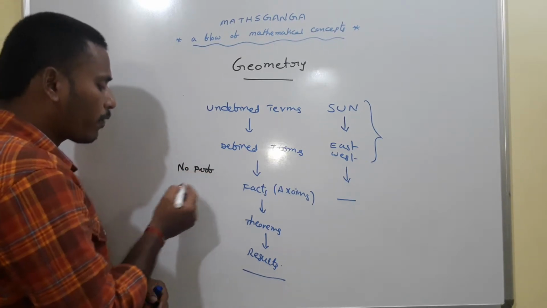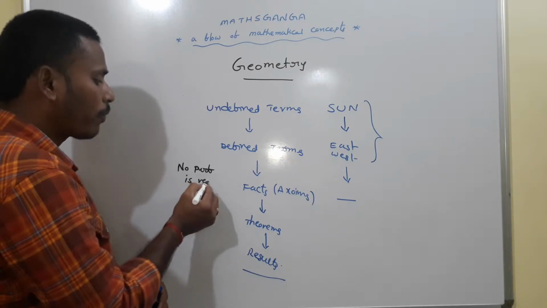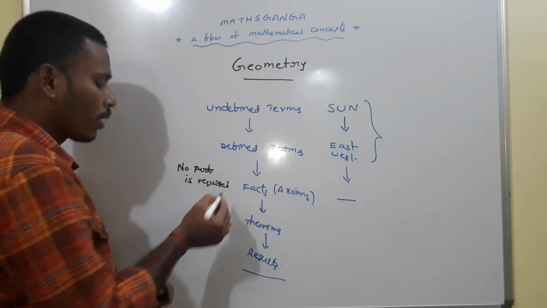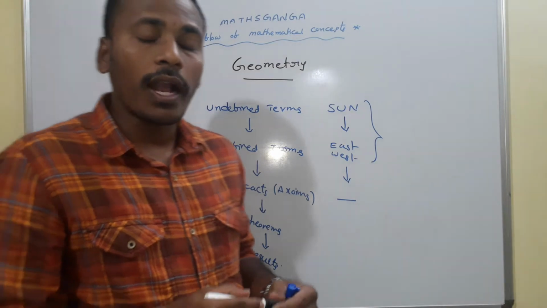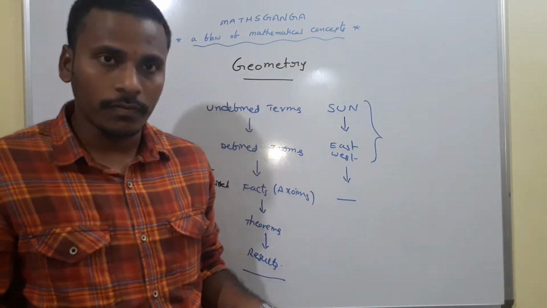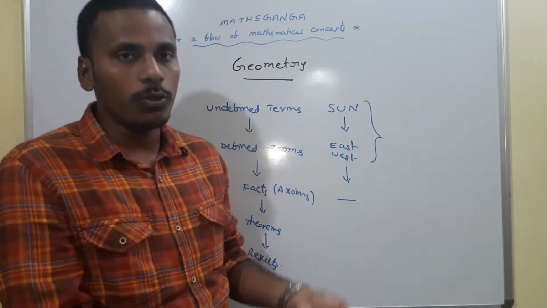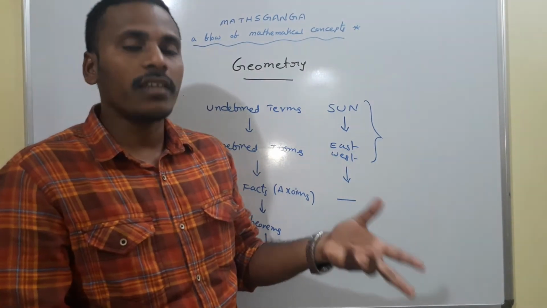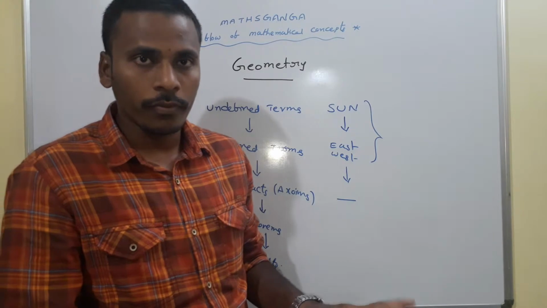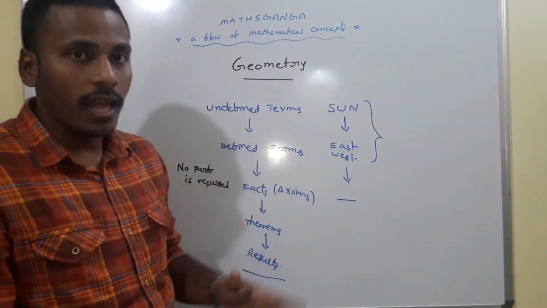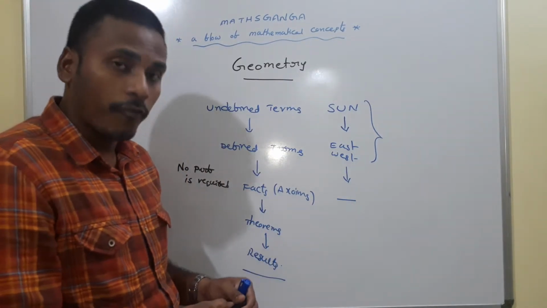If anybody wants us to prove that the sun rises in the east, how can we explain it? If you observe the east direction in the morning, automatically you conclude that the sun rises in the east. That's the only proof.